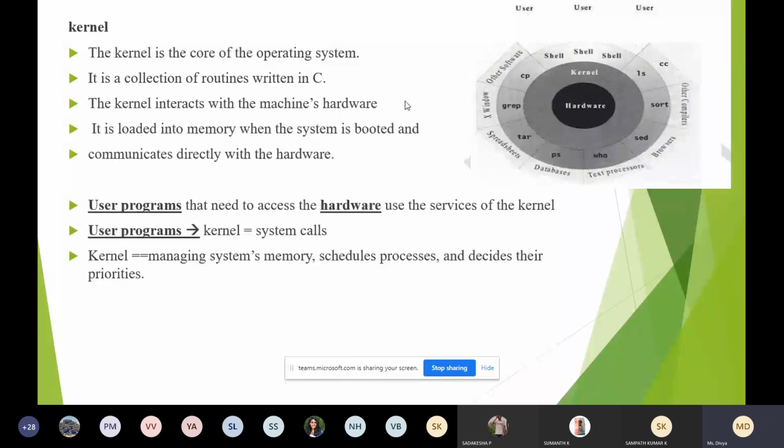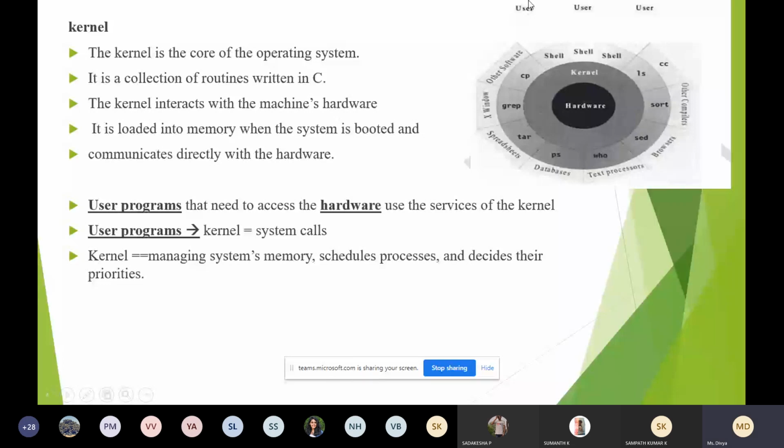So this is one of the cores of the Unix operating system. Any job you want to do, the user has to write the program, and that program needs to interact with the kernel before giving the output. Next we have the user program.